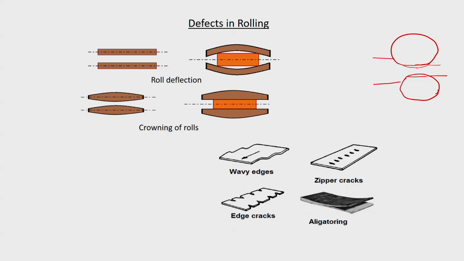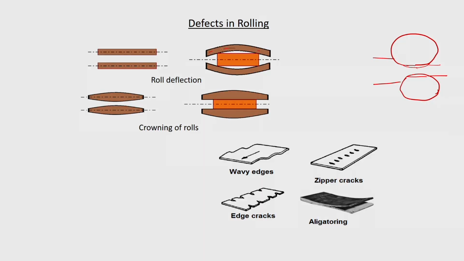So, instead of being here, the roll gets flattened because of the elastic deformation. Due to the roll pressure, it gets elastically deformed. And then what will happen is that your thickness is not maintained. Whatever you wanted, the thickness will always be more than that. Okay. And that is one thing.